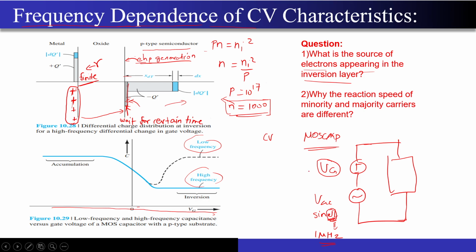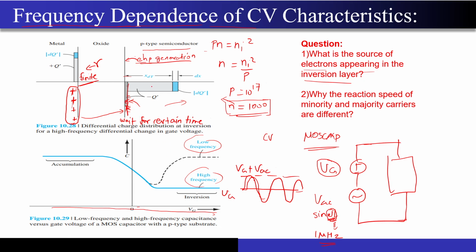For example, say this is my value of Vg and I have a sinusoid like this. The peak will be Vg plus Vac. This cycle will repeat almost 1 million times in 1 second. So I expect the electrons present over here to also appear and disappear 1 million times in 1 second.